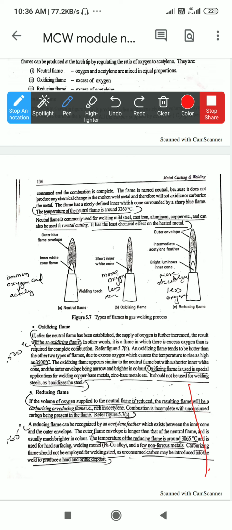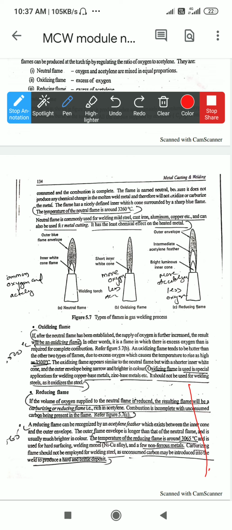Now, next, the oxidizing flame. If the neutral flame has been established and the supply of oxygen is further increased, the result will be an oxidizing flame. In the neutral flame, oxygen as well as the fuel gas, acetylene or hydrogen, are released from the cylinder in equal proportion.